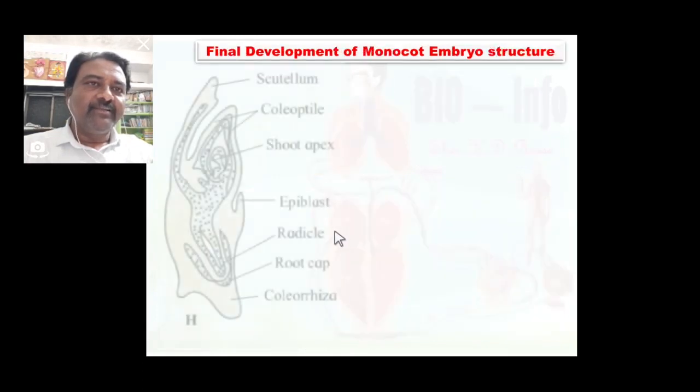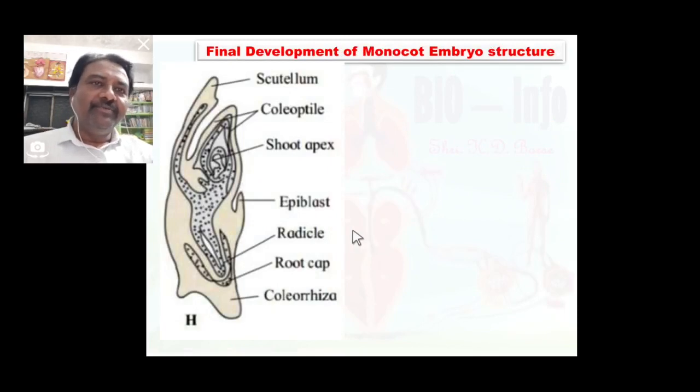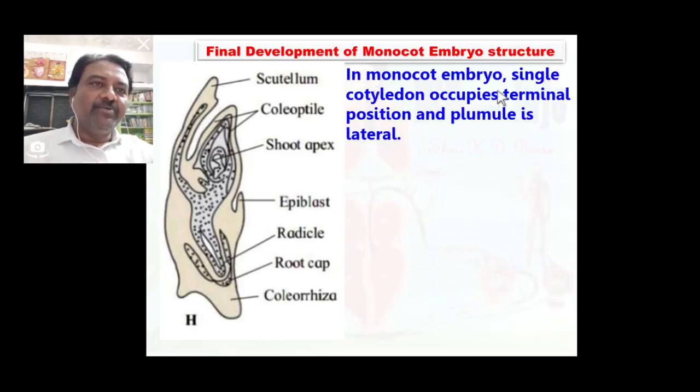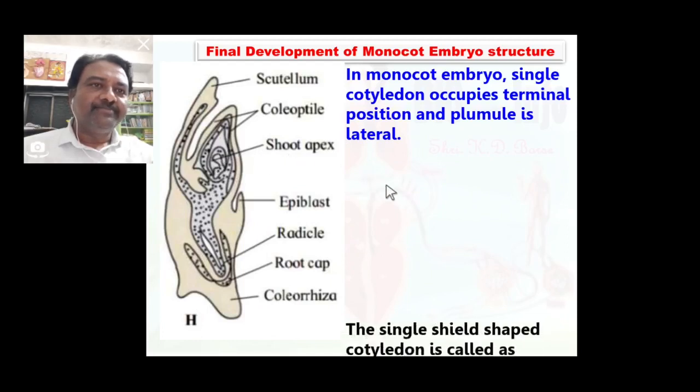We have seen here some enlarged view. This is the scutellum. This one is plumule part. This is the radicle part. In monocot embryo, the single cotyledon occupies the terminal position. This is the terminal position occupied by cotyledon, and plumule is lateral. So this is the plumule part. You know that it gives rise to shoot, so it is also called shoot apex.